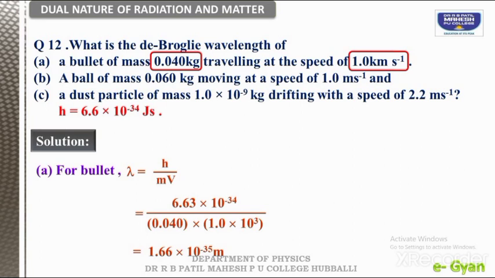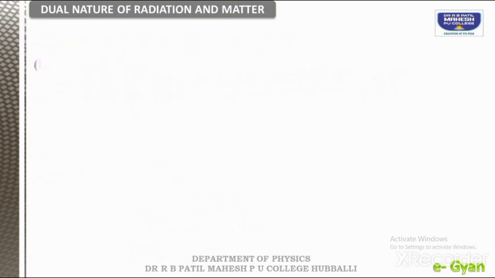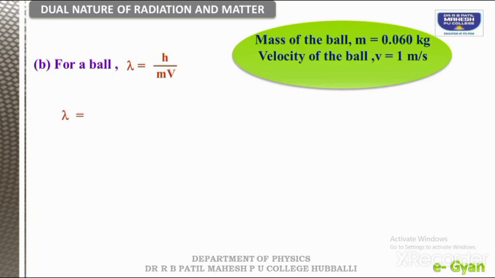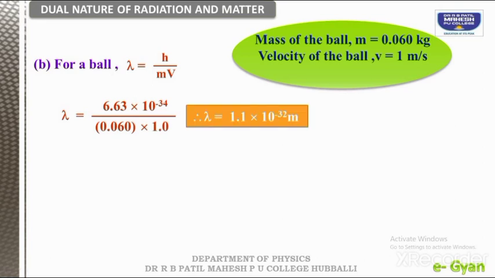Okay, let us go with the second question, about the ball of mass. In this case, the mass of the ball is 0.060 and its velocity is 1 meter per second. So with the help of the formula, we insert all these values and calculate. The wavelength is 1.1 into 10 to the power of minus 32 meter. Okay students, this is the wavelength of the ball.